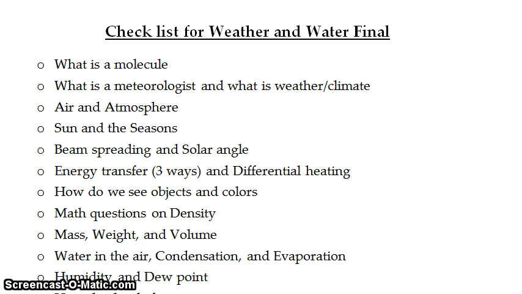So we look at what happens when we put air under pressure and expand it, or different pressures of the air in the atmosphere. We also then start to look at the different seasons and how the sun affects the earth. We look at the sun as the major source of energy that drives weather on earth. Without the sun, we couldn't have life. It's the most important thing.